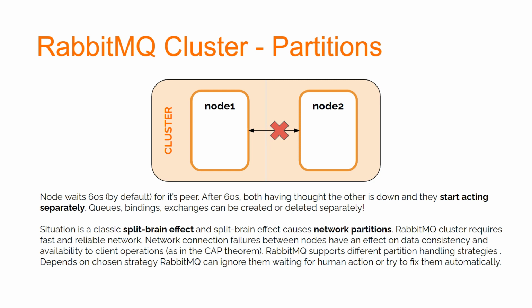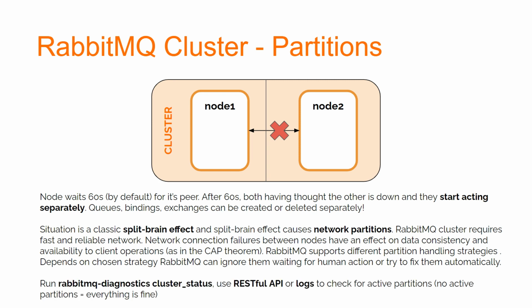Depending on the chosen strategy, RabbitMQ can ignore them, wait for human action, or try to fix them automatically. If you want to check if your cluster is facing any partition issues, run rabbitmq-diagnostics cluster_status or use the RESTful API. No active partitions means everything is fine. Let's simulate the split brain effect in a simple cluster with the default partition handling strategy.